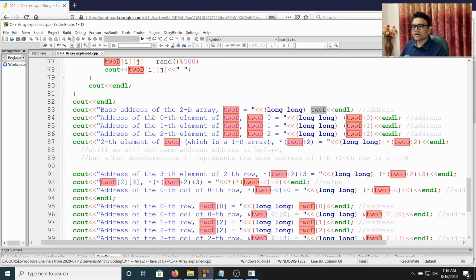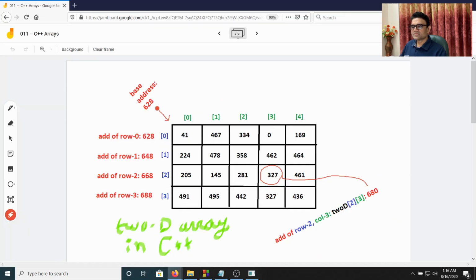Now if I say address of the 0th element, which is the first row actually, the one dimensional array at position 0, which also will be the same, 628.